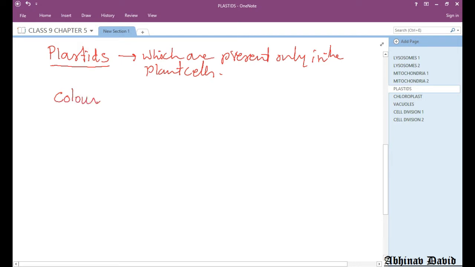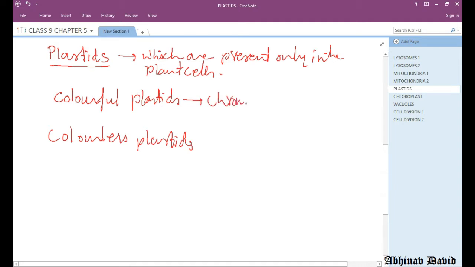So, colorful or colorless plastids. Now, colorful plastids are basically called as chromoplast. Now, chrome means color and plastid is the word coming from the word plast. So colored plastids are called as chromoplast.